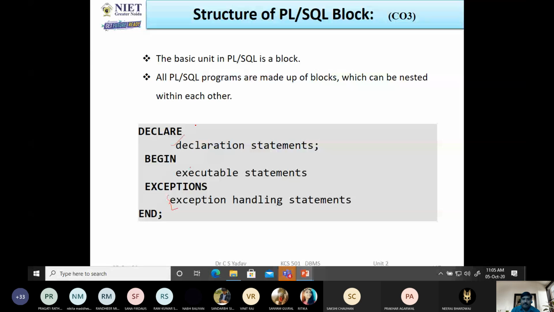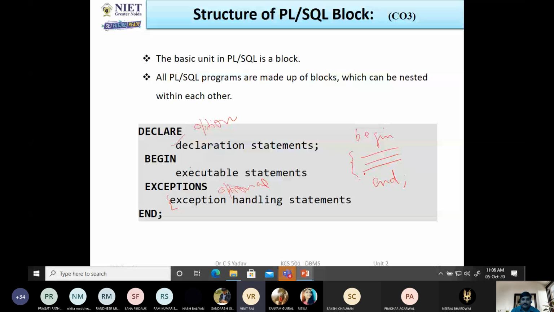The declaration block is optional, and the exception block is also optional, but begin and end are the mandatory block. We have to write begin and end, and in this we can write various SQL statements, processing statements, and output statements. Did you get it?